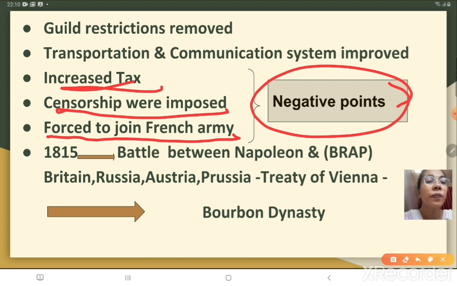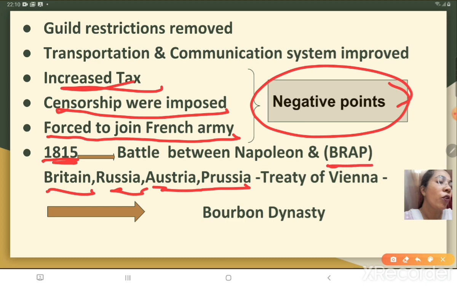Understand, children? Then in the year 1815, the Battle of Waterloo took place wherein Napoleon was defeated by 4 countries, and they were Britain, Russia, Austria and Prussia. You can make a code of it as I told you during the explanation also, that is BRAP, B-R-A-P, right? And after his defeat, the Treaty of Vienna was signed, right?